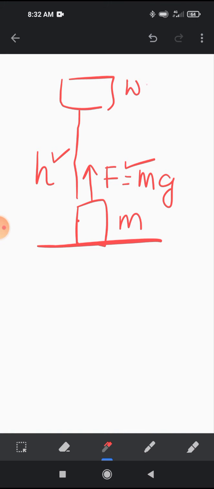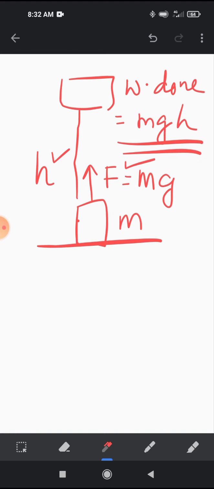So work done is equal to the force required, mg, into displacement, h. This work done is called gravitational potential energy. That is why we use the formula mgh for finding out the potential energy. So here the work done is the potential energy mgh.